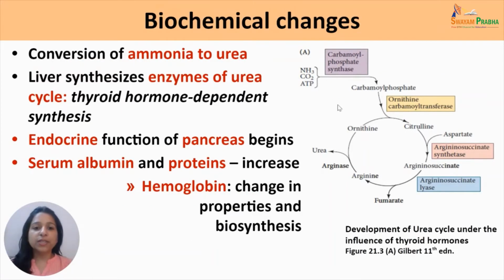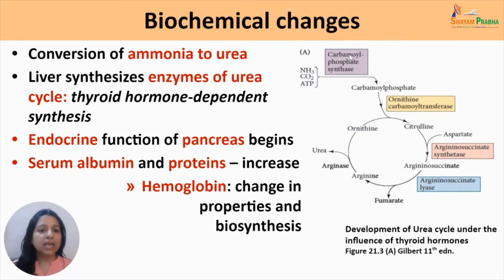Certain biochemical changes are also associated with metamorphosis in anurans. The first and foremost is the conversion of ammonia to urea. As we just said, ammonia is the predominant nitrogenous waste in the aquatic tadpoles, while urea is the major nitrogenous waste in the adult anurans, which are terrestrial in nature. So the liver begins to synthesize the enzymes of the urea cycle, which is majorly dependent on the thyroid hormones and hence called thyroid hormone dependent synthesis.